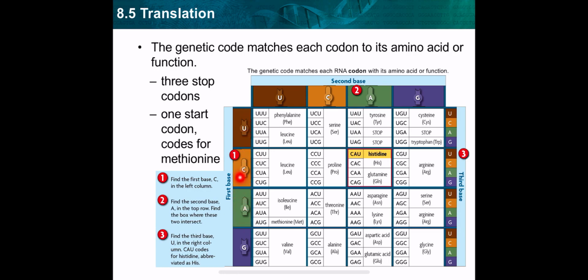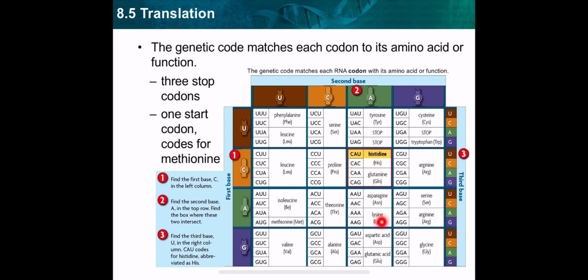This one. Then search at the middle column for A. Third, find the U here. Here it is, CAU. It codes for histidine. So CAU codes for histidine.